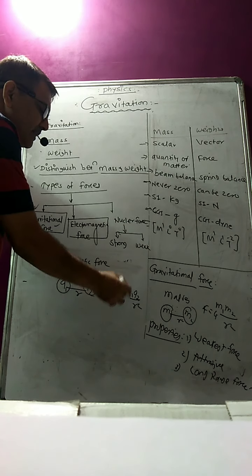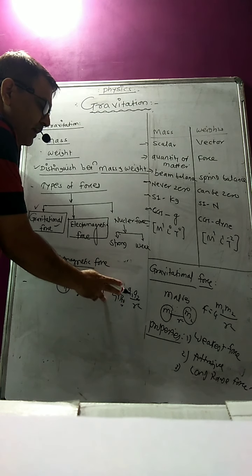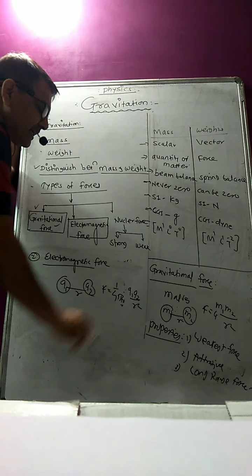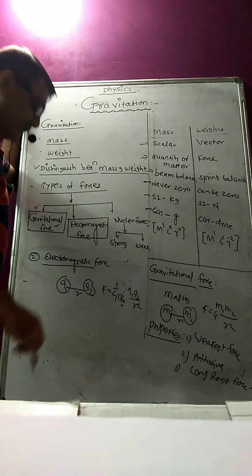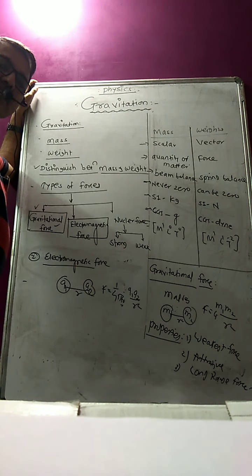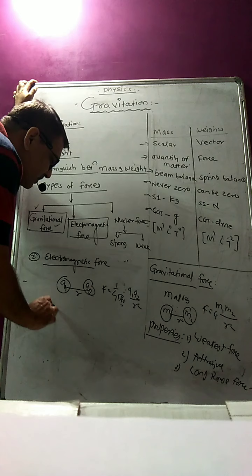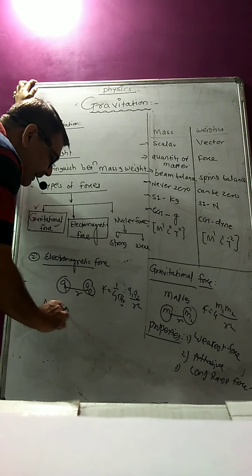Here 1 upon 4 pi epsilon 0 is the constant of proportionality, epsilon 0 is the permittivity of free space, Q1 Q2 are the charges, and r is the separation between the two charges. They are always measured from the center. This is also a central force. Okay, you just remember.